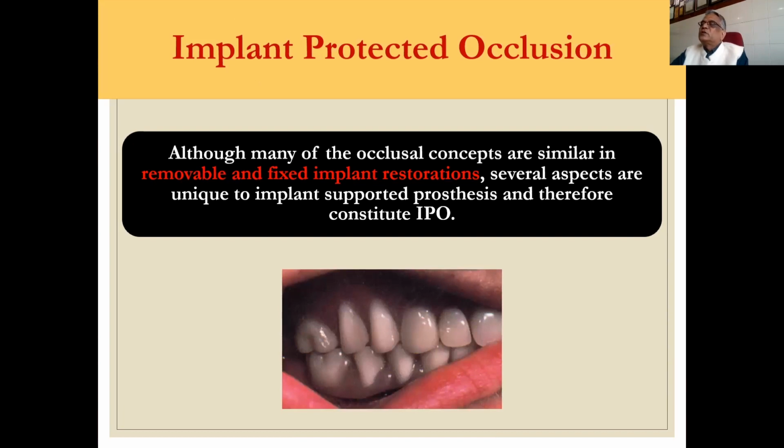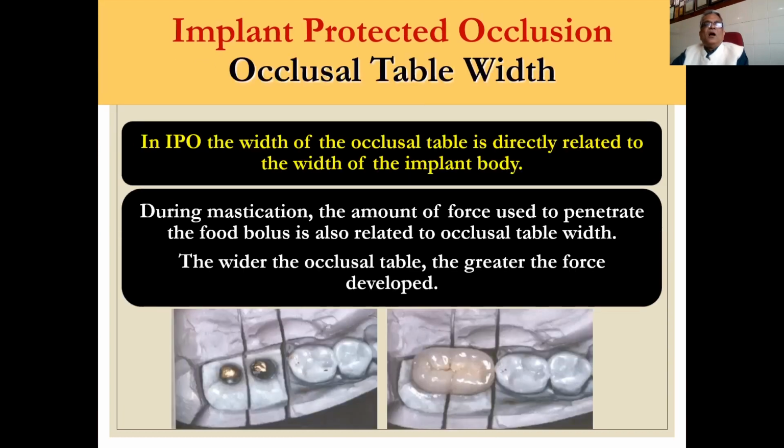Although many of the occlusal concepts are similar in removable and fixed implant prostheses, several aspects are unique to implant supported prostheses and therefore constitute implant protected occlusion. In IPO, the width of the occlusal table is directly related to the width of the implant body, as I told you earlier. During mastication, the amount of force used to penetrate the food bolus is also related to the occlusal table width. The wider the occlusal table, the greater the force developed.